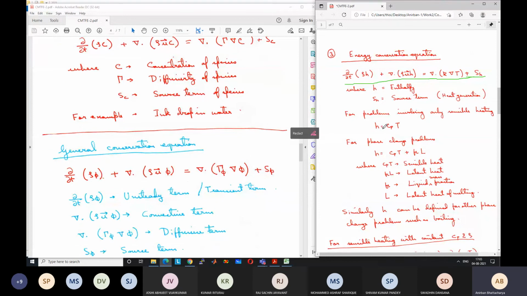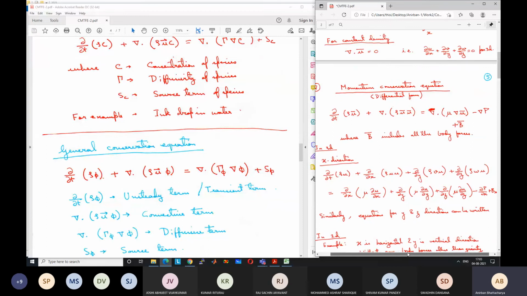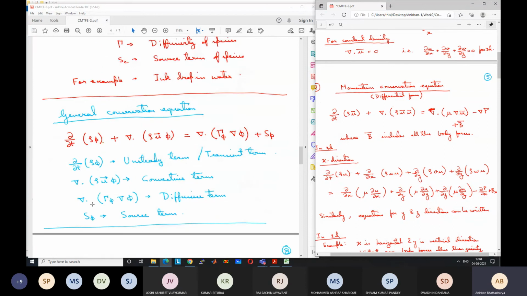Similarly, the momentum equation is also similar in nature. Although it looks complicated, it also has the same type of terms. It's only the vector u in place of phi. We have the vector u, and instead of diffusivity you have viscosity. Some additional terms are there because of the pressure gradient. So this is the general conservation equation.